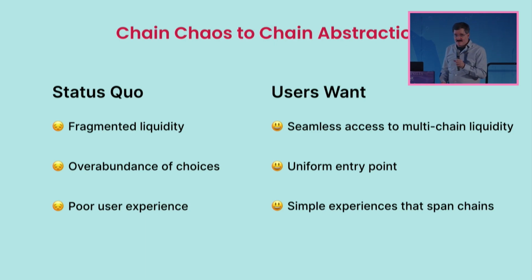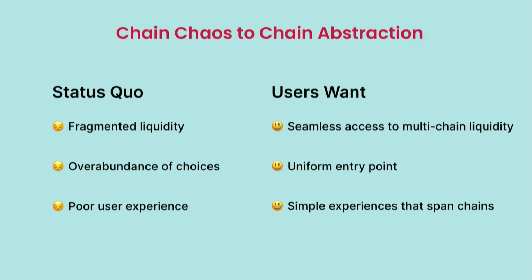What they want is seamless access to multi-chain liquidity. Fragmented liquidity, not their problem. They want to be able to have some of their assets on Ethereum, some of their assets in Solana, some of them in Cosmos, etc., and not care about the difference any more than when you order a hamburger with an application on the phone, you don't care which cloud system the application is running in, you just want your hamburger delivered, right? So they want a uniform entry point. I'm not going to go, oh, should this be Solana? It's like, I'm going to go to an app, the equivalent of Robinhood or one of these Web 2 things, and I'm going to start doing my thing.